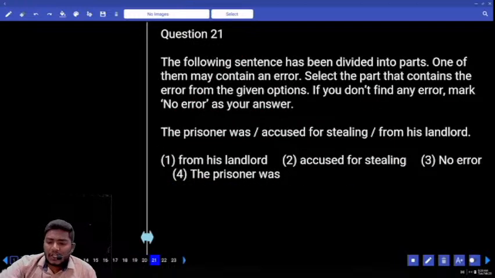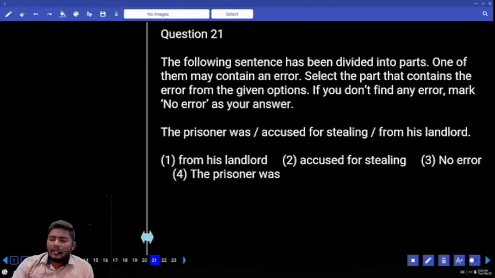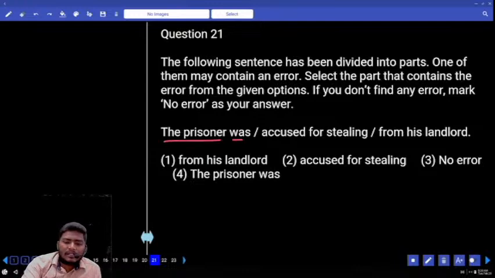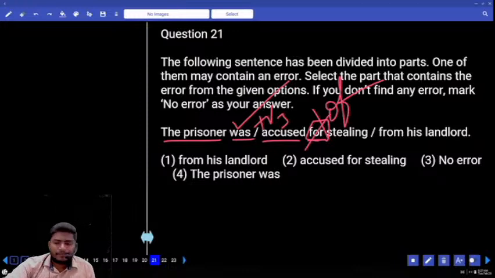The prisoner was accused for stealing from his landlord. Find out the error in the given sentence. Prisoner, the prisoner, singular or plural? Singular. Singular is followed by singular helping verb, was possible. And was is followed by here? V3. This is passive voice, possible. Was accused. Accused for stealing. Remember, accused is followed by the preposition of, not accused for.